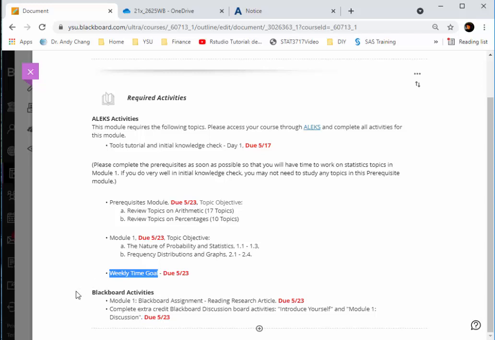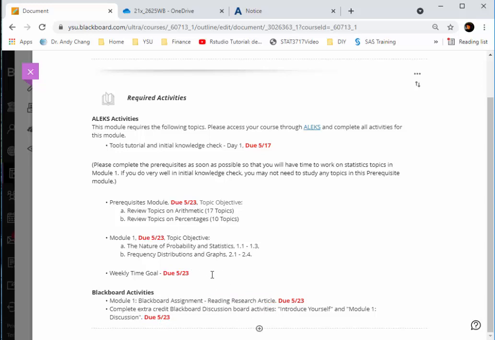Also, there are some Blackboard activities. In Module 1, there's a Blackboard Assignment where you need to read an article and answer a few questions. There are also 2 extra credit activities. One is to introduce yourself, the other is the Module 1 discussion. And all these are the recommended or actual due dates for these activities.